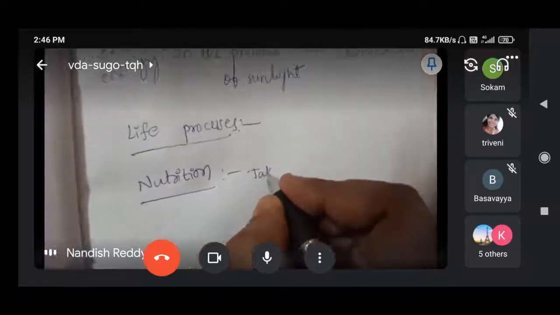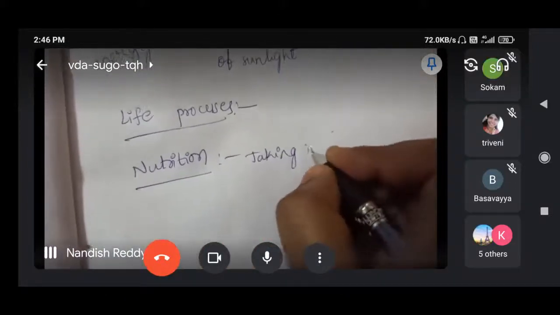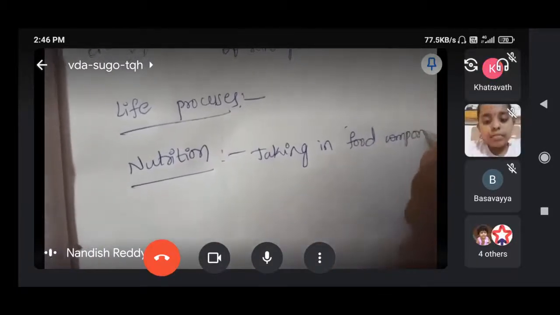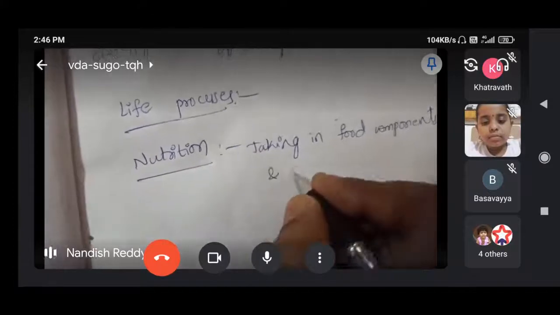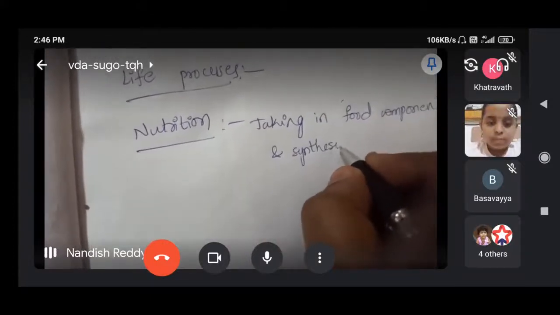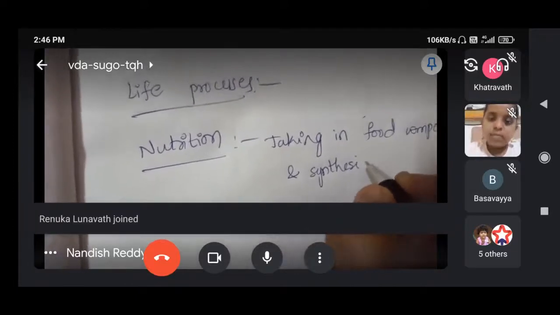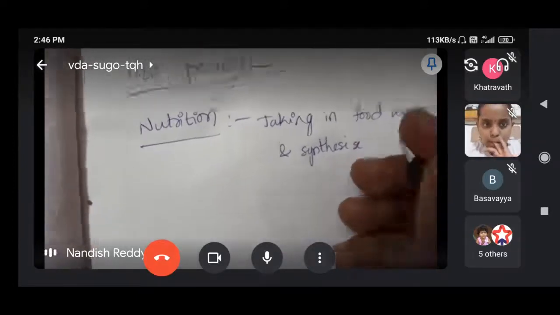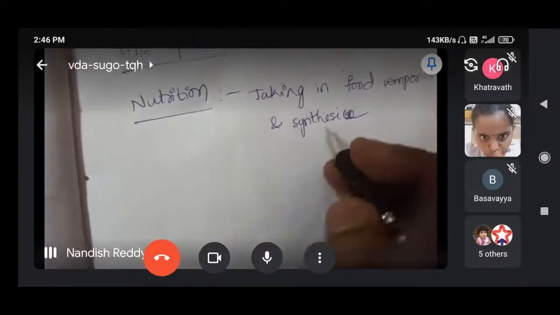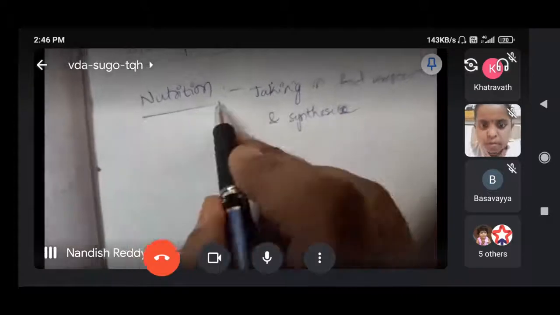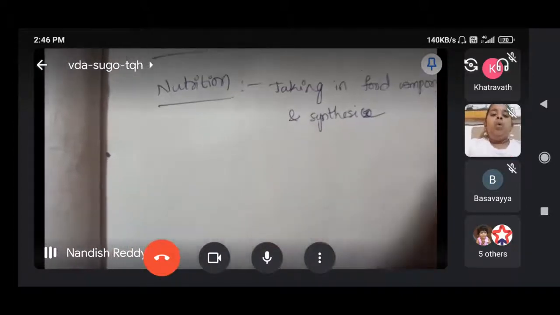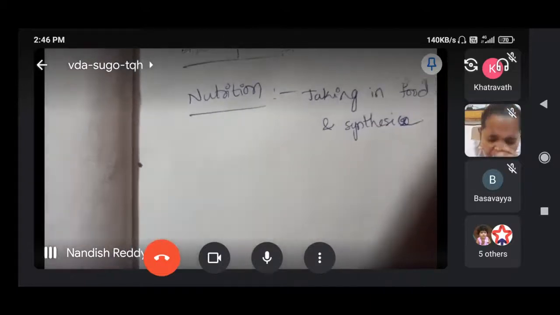Taking in food components and synthesizing. That means digestion, okay? Complex molecules into smaller molecules. So that is called taking nutrition. That is all entirely under nutrition. Taking in, eating, then digesting, that comes under nutrition.